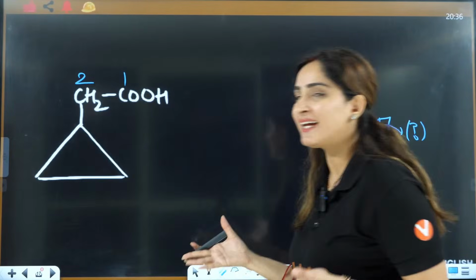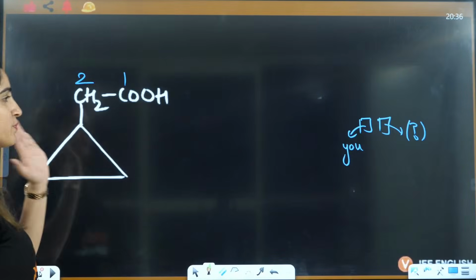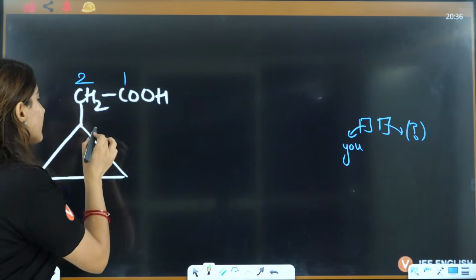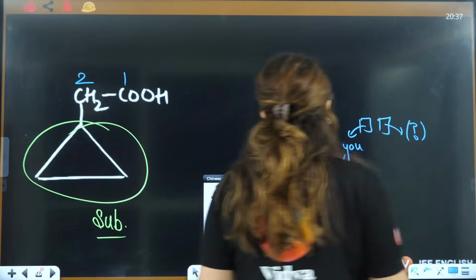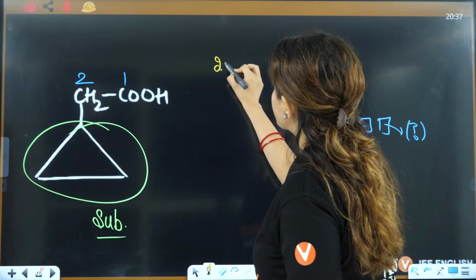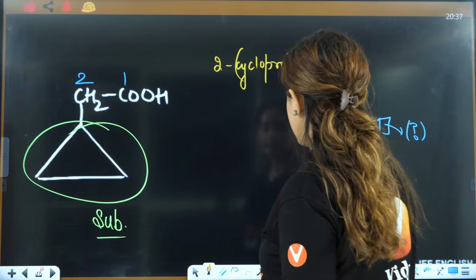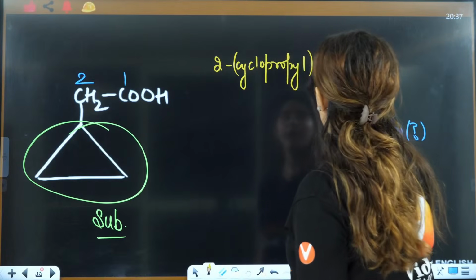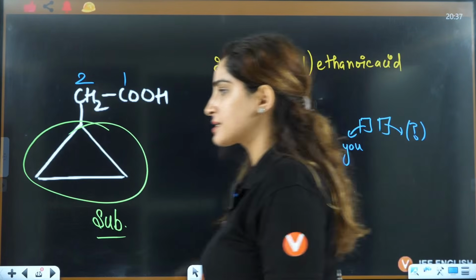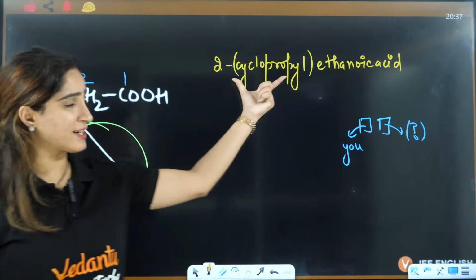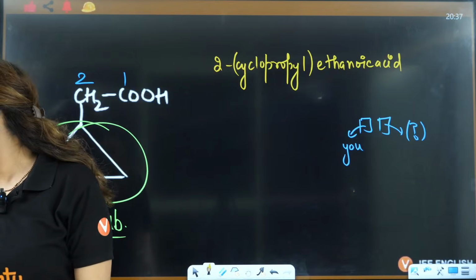But here I have only Mintu as my friend, so I'll choose Mintu because there is no competition going on. So I'll choose Mintu and I'll say 1, 2, that means ethanoic. This is my substituent now. For this substituent, on the second position you have cyclopropyl. That is the substituent that you have here, and this is ethanoic acid. Cyclopropyl, you don't need to put brackets here. I'm just putting them so that you understand what this is. Okay.